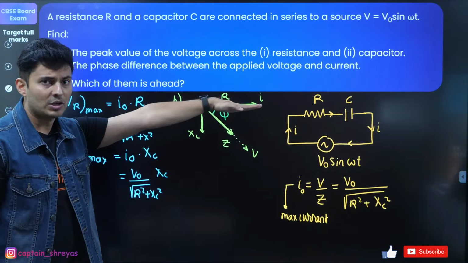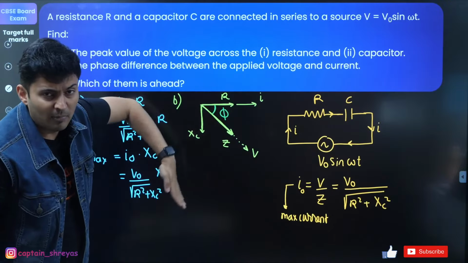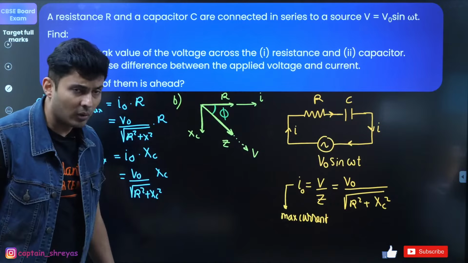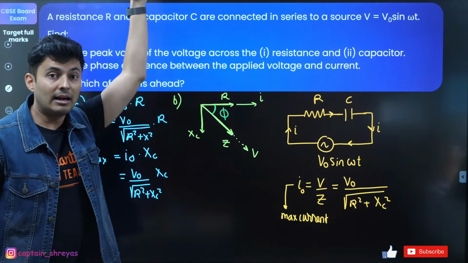Resistance is always in the direction of the current. You will see capacitive reactance, or voltage across the capacitance, is always down. Inductor is always up. Love is above all.